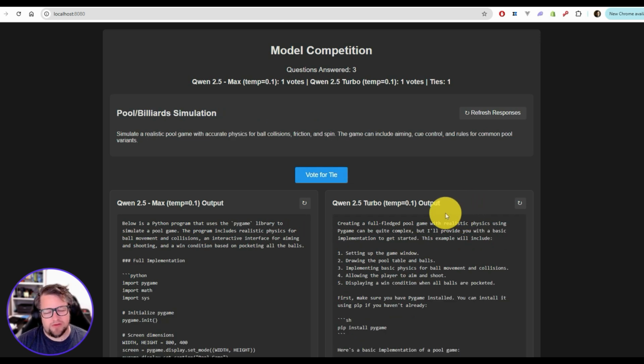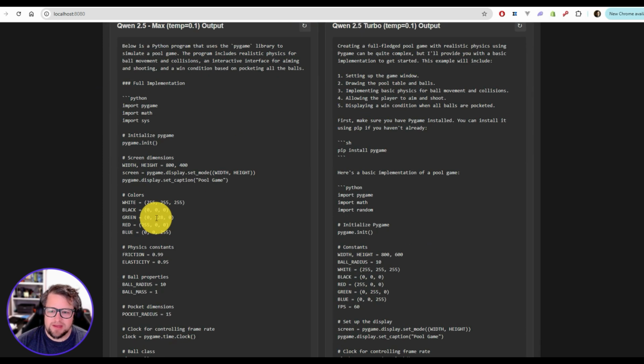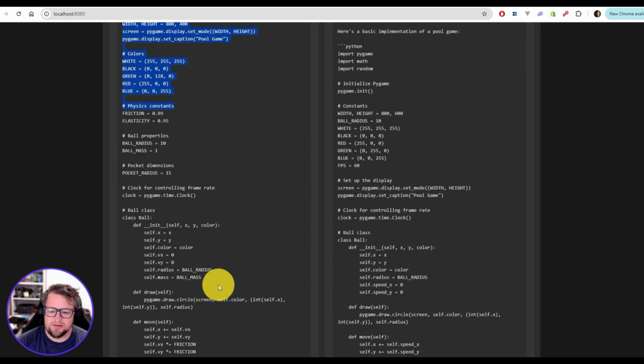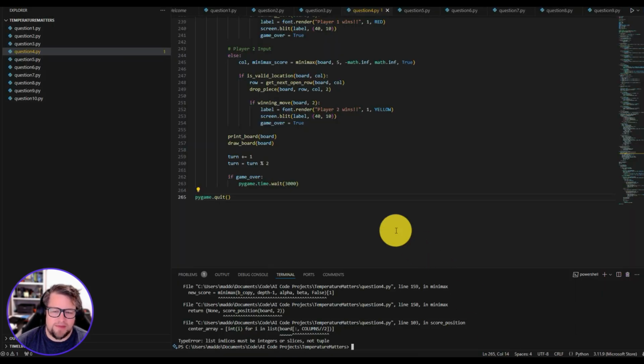This is the one, if you watched the video I did a little while ago, where I wanted to see if some of the models could actually create a pool game simulation. This is the prompt I ended up using. I wanted to start testing that as part of my test suite here. So here we go. We're going to run this model, which is the Max one first.